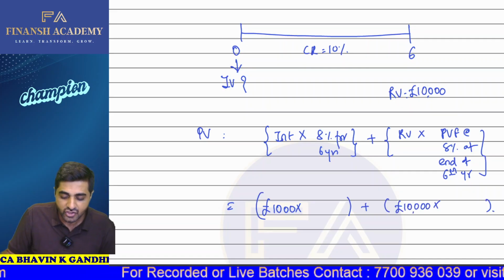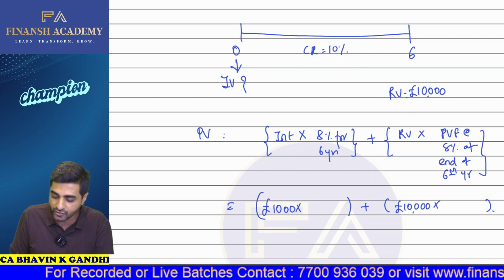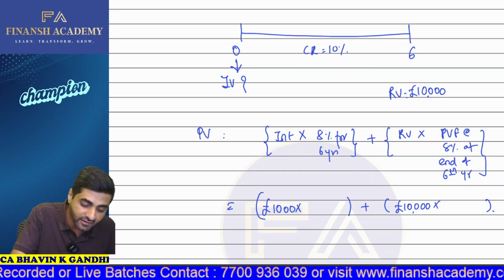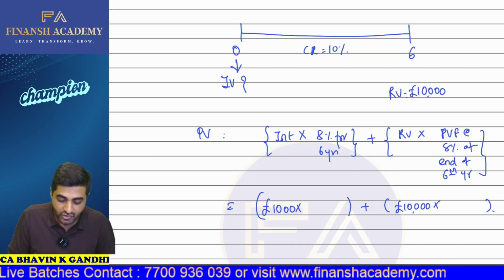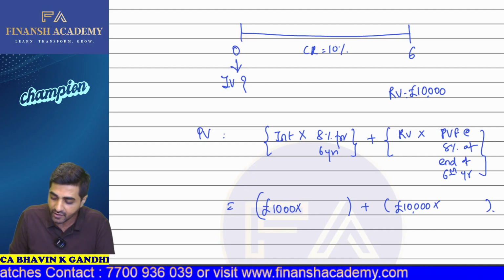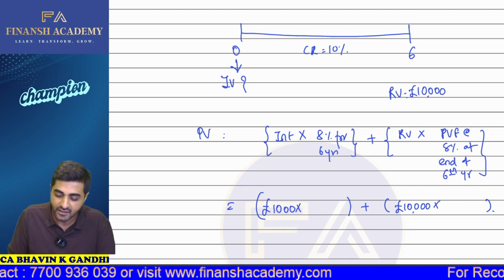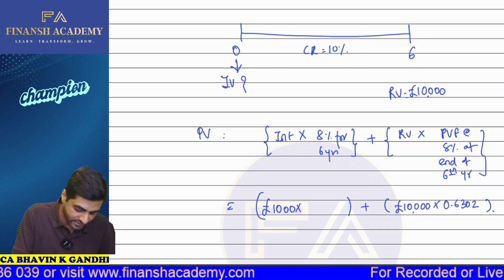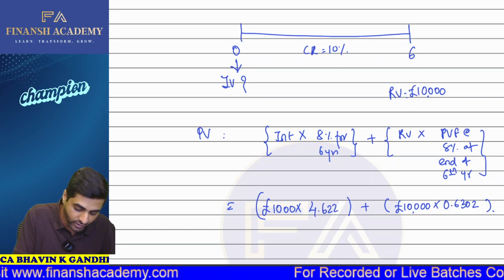Okay, so what is going to be now the present value? So 1 divided by 1.08, 1, 2, 3, 4, 5, 6. Oh, 1 second. I think coupon rate is 10%. Okay. So 1 divided by 1.08, 1, 2, 3, 4, 5, 6. So this will be 0.6302 and this will be now 4.6229.